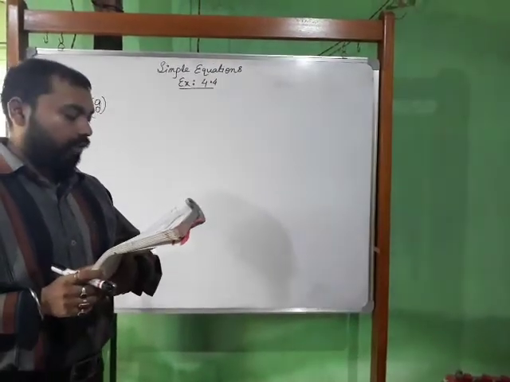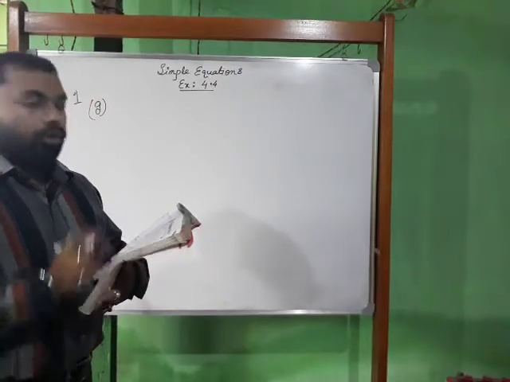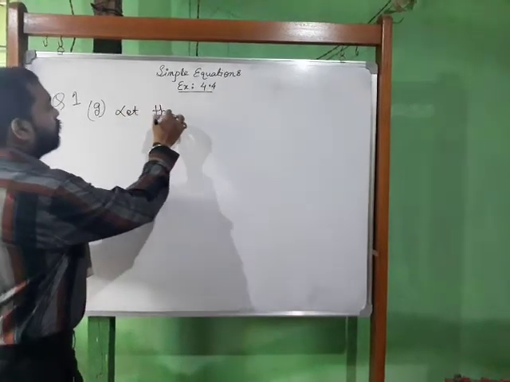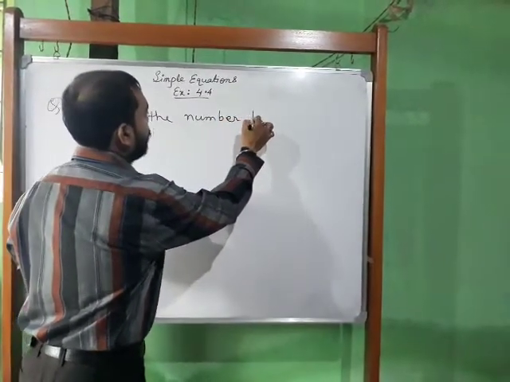The question is: Anwar thinks of a number. Let the number be x.